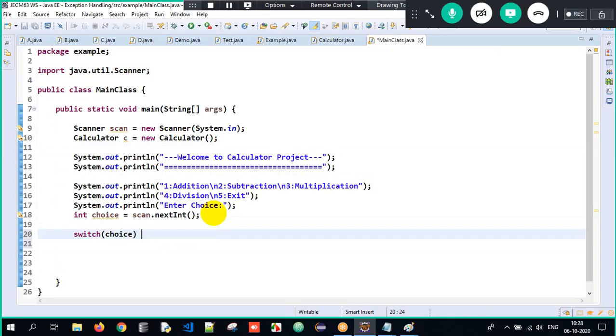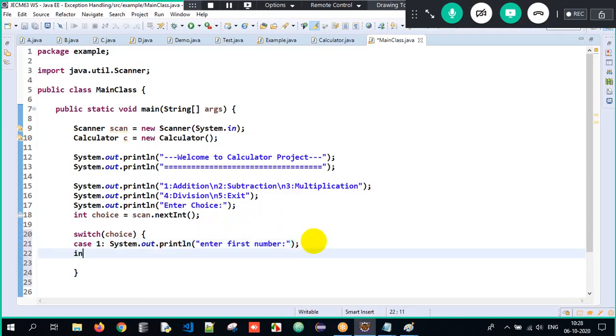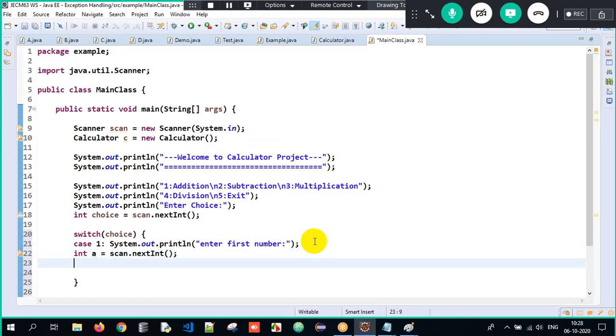Switch of choice. If it is case 1, it simply means addition. So first of all, I have to accept the input again. Enter first number. Then I will accept it into a variable: int a equals scan.nextInt. And after that, I have to repeat the same thing.